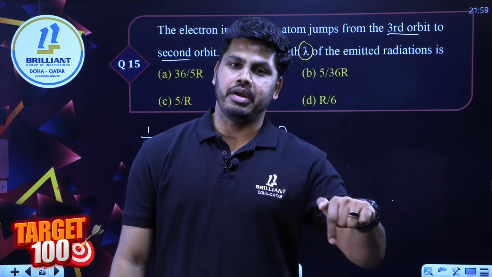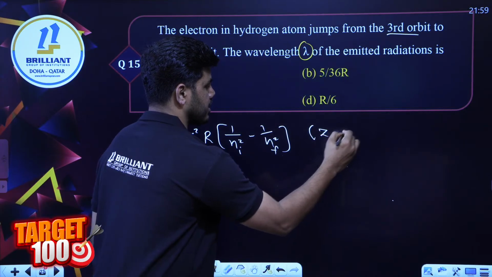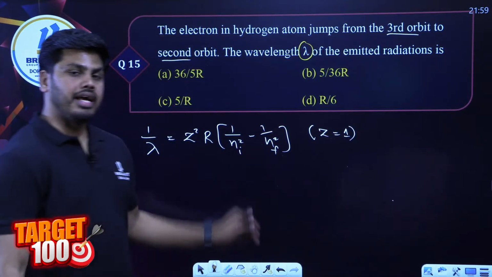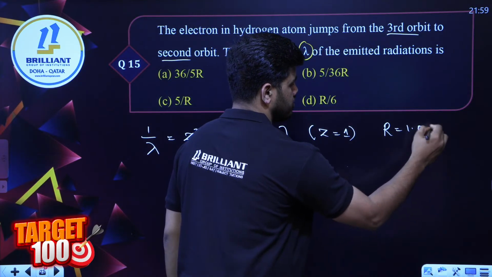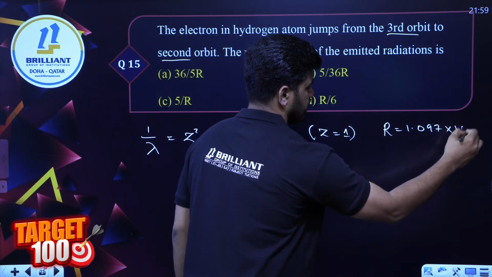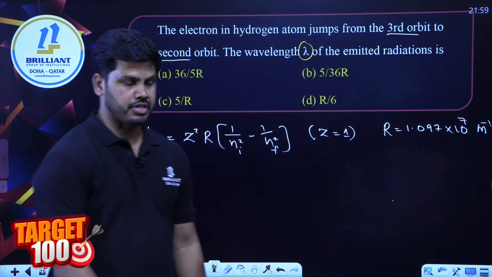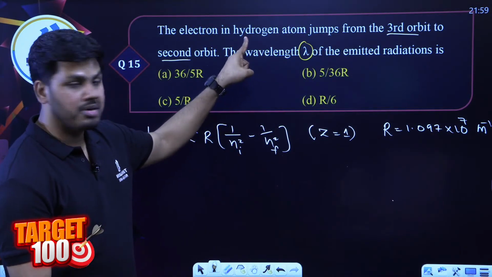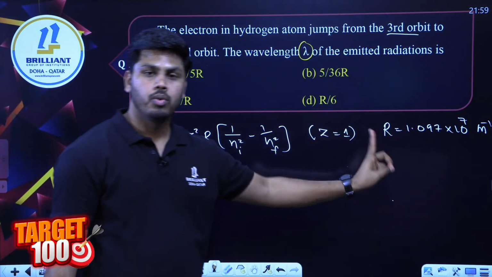And when we come to hydrogen atom, that Z reduces to 1. And what is that R stands for? R is the Rydberg constant, 1.097 into 10 raised to 7 meter inverse, right? That was the Rydberg constant. And in this question, we are talking about hydrogen atom, so forget Z square. Z is equal to 1.